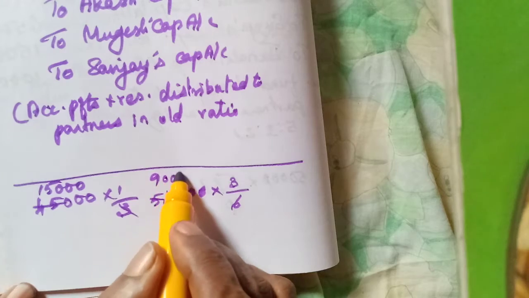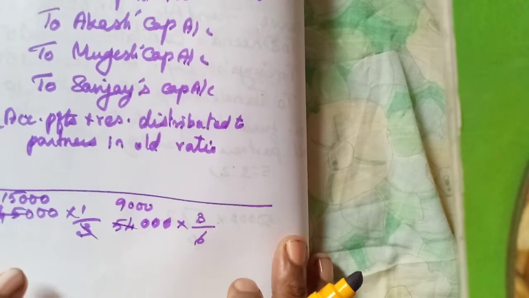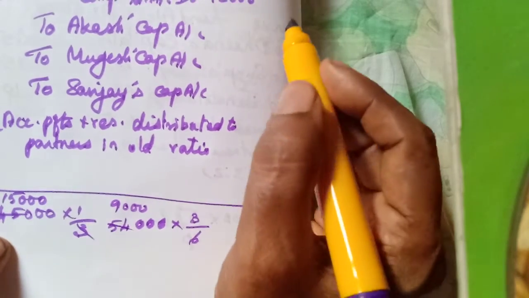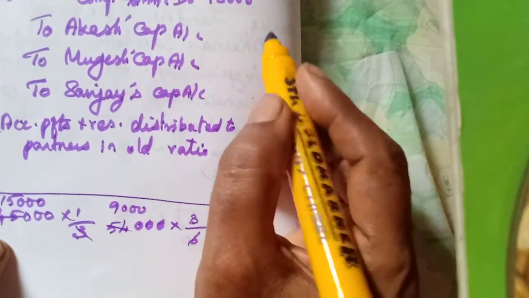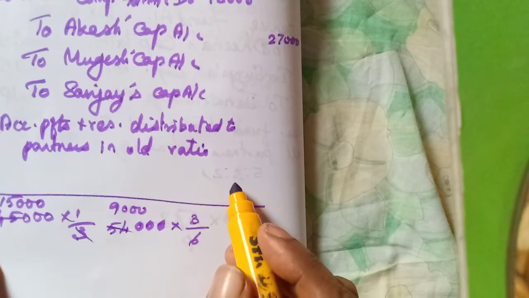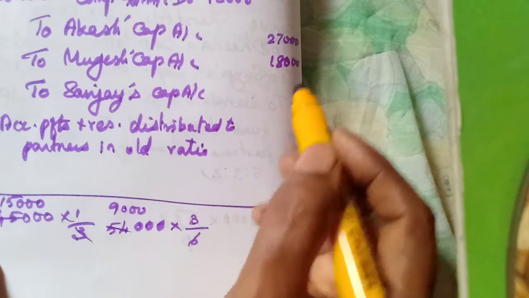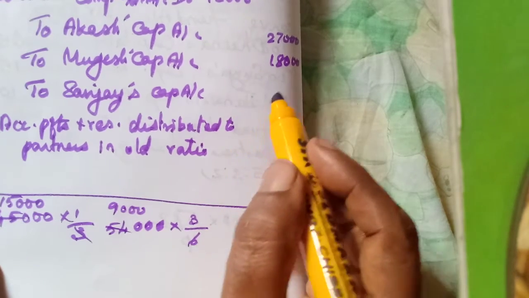So 9,000. First partner 9,000 into 3, 27,000. Mukesh 2. So 18,000. Sanjay 1. So 9,000.